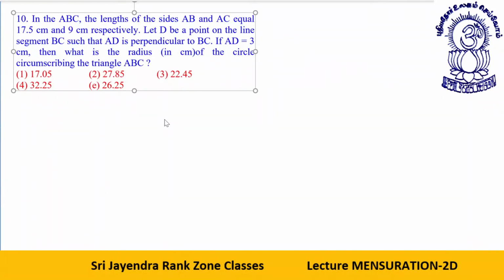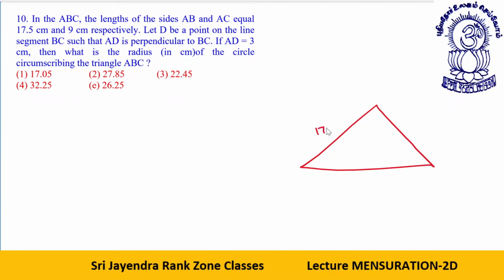In the triangle ABC, the lengths of the sides AB and AC are equal to 17.5 centimeter and 9 centimeter respectively. This is genuinely a good question, dear students. I repeat again, in the triangle ABC, the lengths of sides AB and AC are 17.5 centimeter and 9 centimeter. First let me draw a triangle. This is the triangle. This is 17.5. This is 9 centimeter.